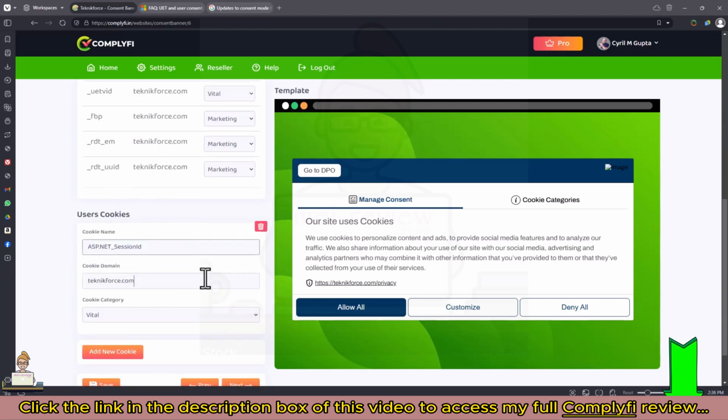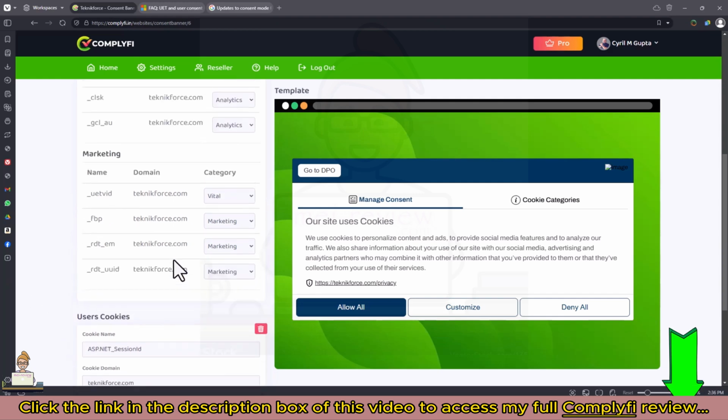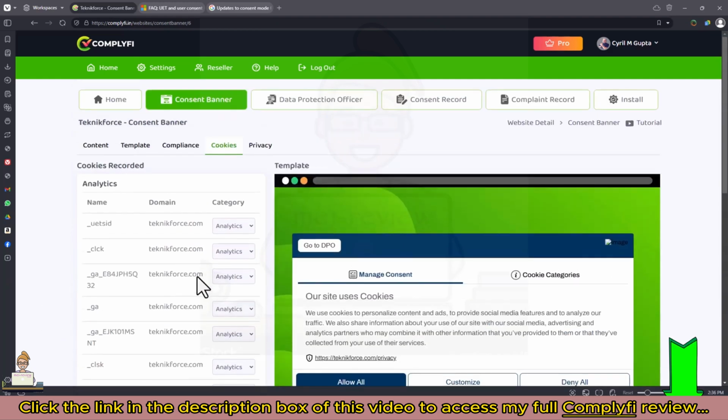Plus, you can also add your own cookies and also put the category that you want to choose for it. So again, it's for people who understand what cookie consent compliance is specifically for their website. Maybe you have a custom login experience. Maybe you have something specific going on with the cookies. Then you have got a custom website. You can put in your own experience, put in your own cookies over here and give people the option to manage them.